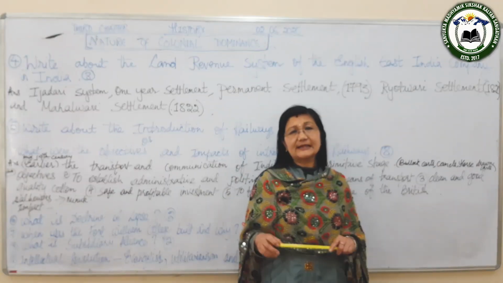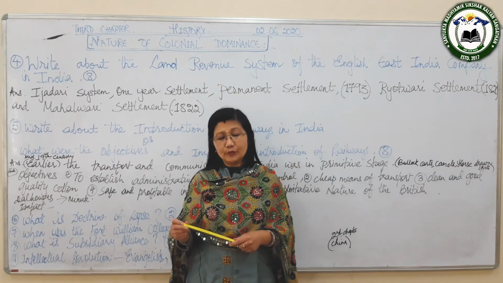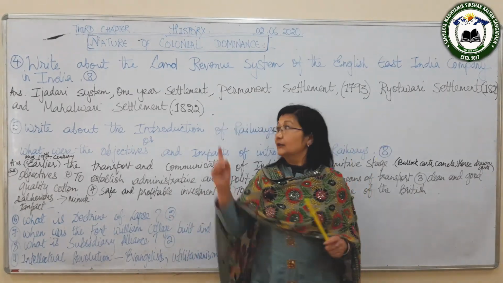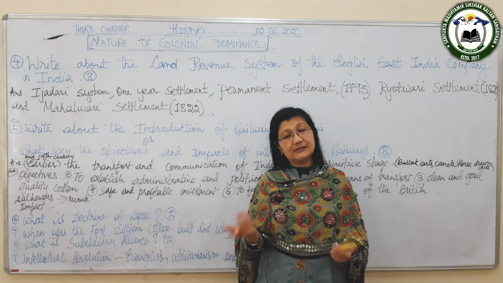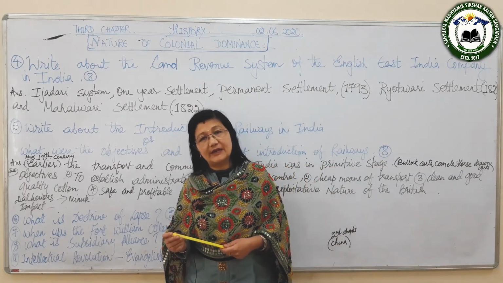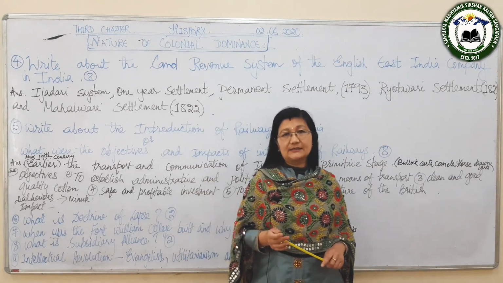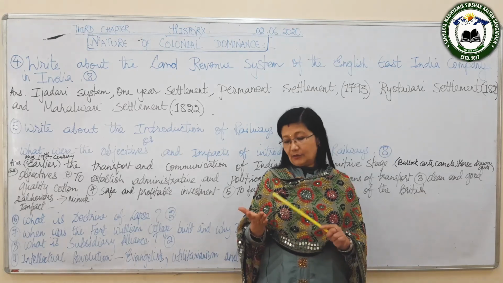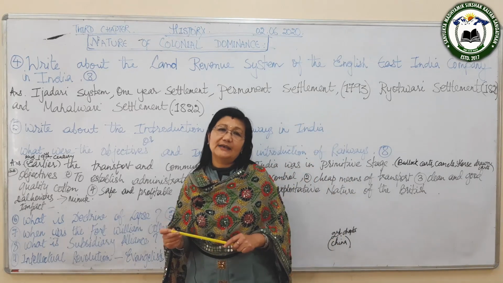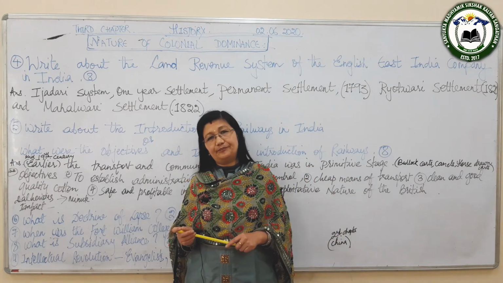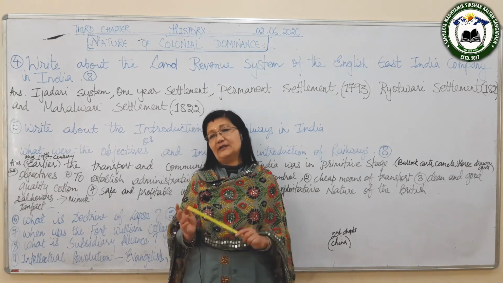And this Ryotwari settlement was introduced as an improvement upon the permanent settlement, but it had some demerits and it failed. The demerits are that it was said that the Ryots would be given ownership of land, and this never happened. The Ryots never owned any land.